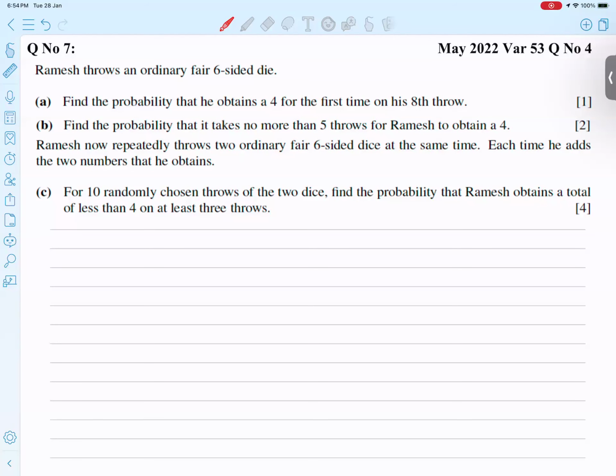Bismillah ar-Rahman ar-Rahim. Students, this is June 2022, variant 53, question number 4. Okay, what a question we have here, students.